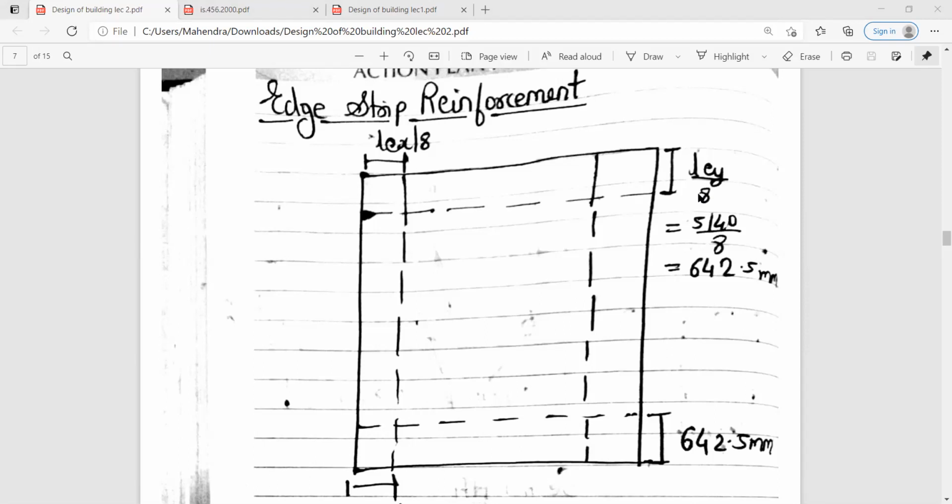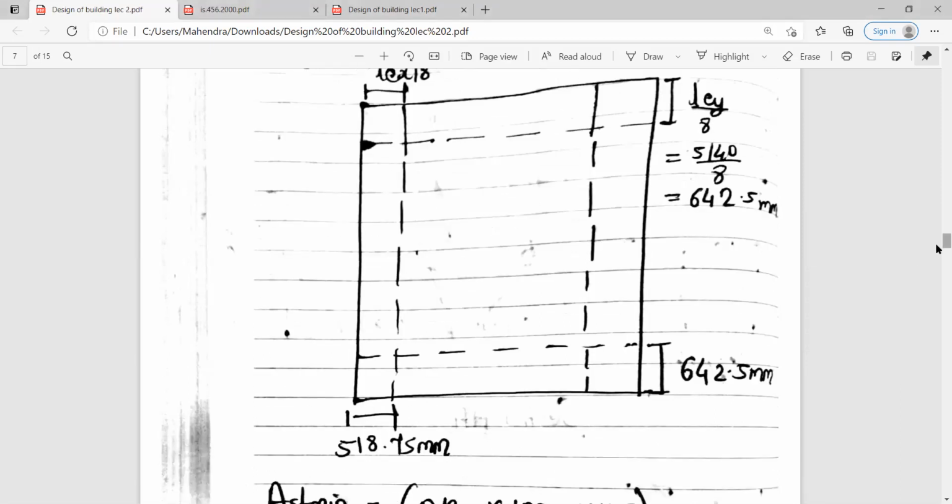And LEX by 8, what was your LEX? It was 4150. So 4150 by 8 is your this distance, that is 518.75. So just draw this diagram for the edge strip reinforcement, that is LEX by 8 and LEY by 8. This is your edge strip reinforcement at the edges.